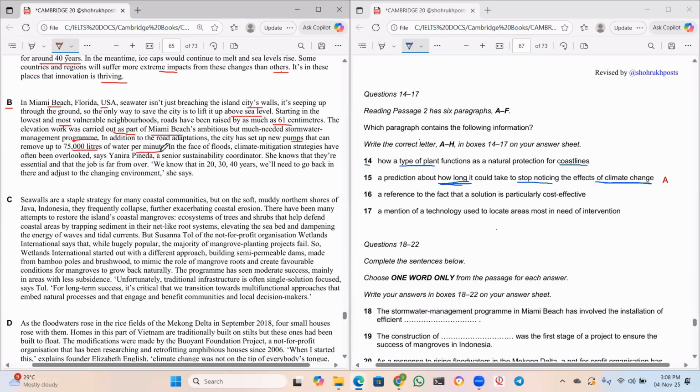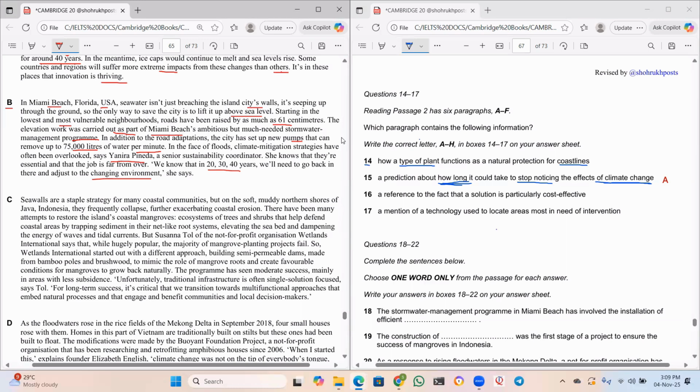of water per minute. In the face of floods, climate mitigation strategies have often been overlooked, says Yanira Pineda, a senior sustainability coordinator. She knows that they are essential and that the job is far from over. We know that in 20, 30, 40 years, we'll need to go back in there and adjust to the changing environment, she says. Okay, good, sir. We read about Miami Beach, Florida now.